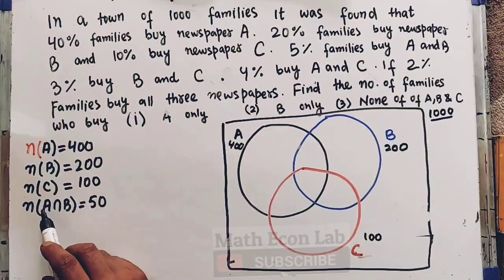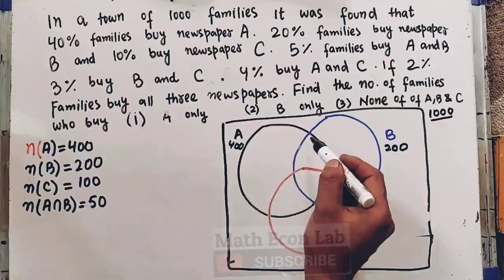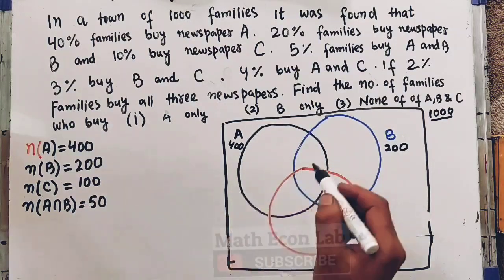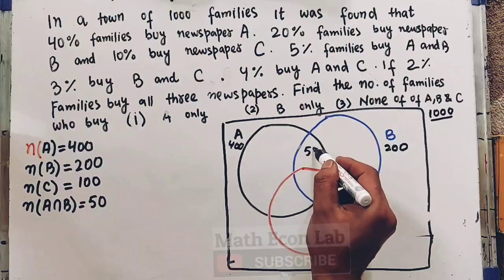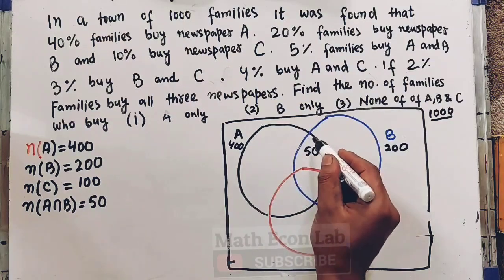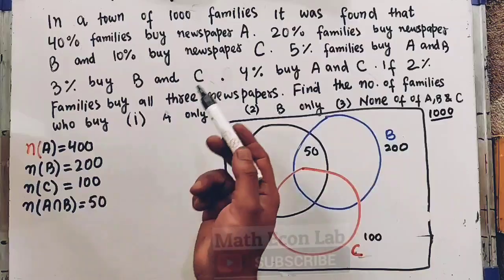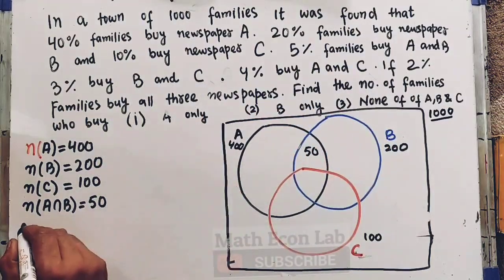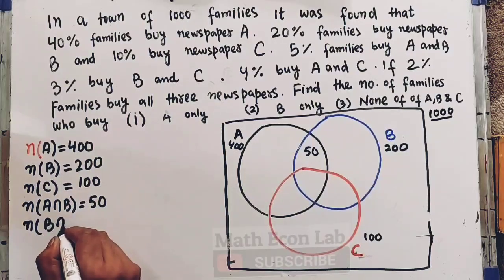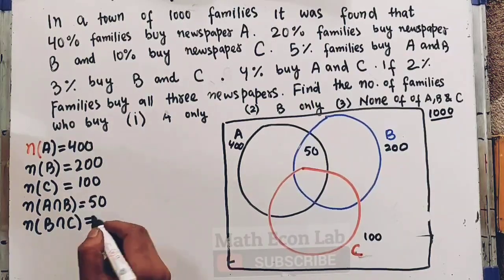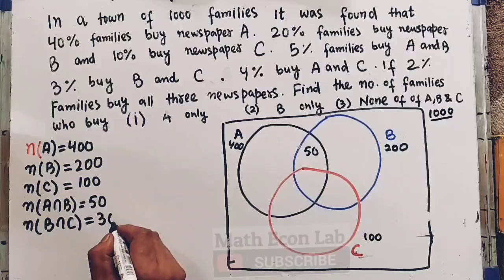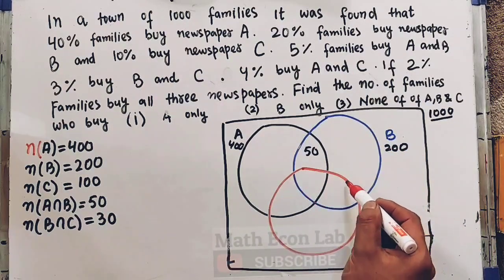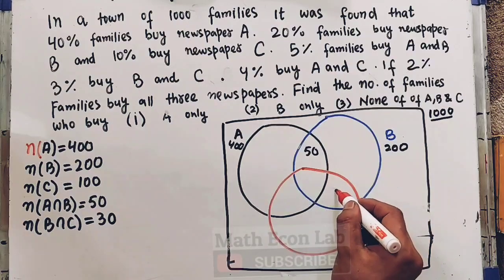Now the number of families who buy newspaper A and B, this lens-shaped area, is 50. So this whole area is 50 for those who buy both A and B. Also, we are told that 3% buy B and C. So the number of families who buy newspaper B and C is 3%, and 3% is 30. So this area, B and C, is 30 here.